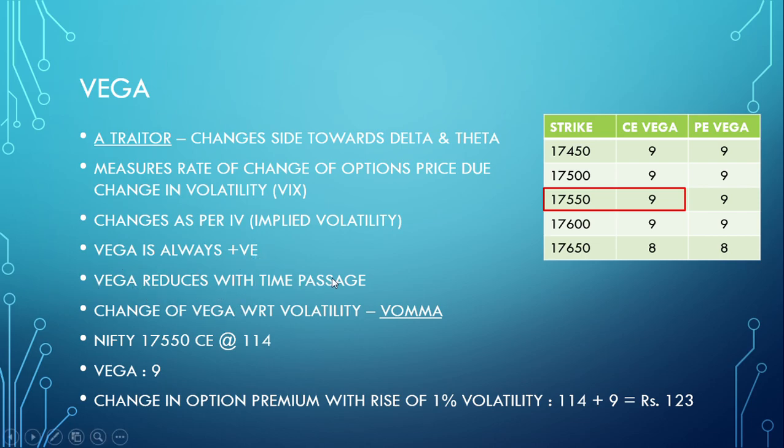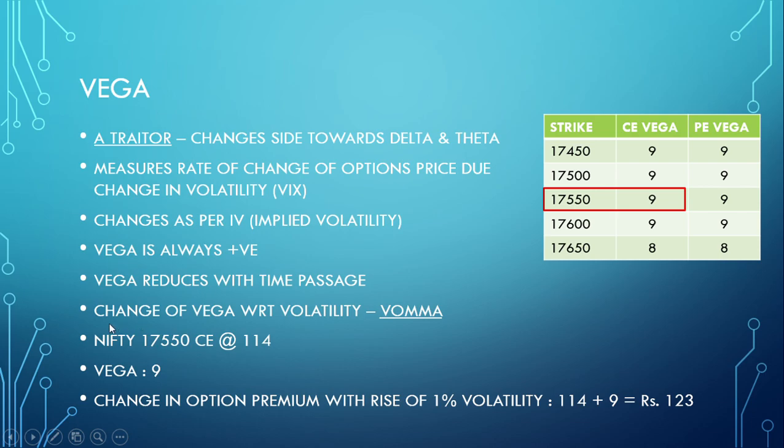Vega reduces with time passage. So volatility is higher when you have time left, but as the time progresses and you reach near expiry, volatility is decreasing. So change of Vega with volatility is called VOMA, not relevant, not to be remembered, just for educational purpose.